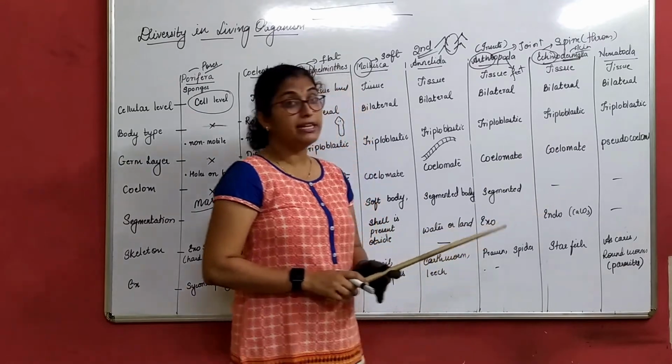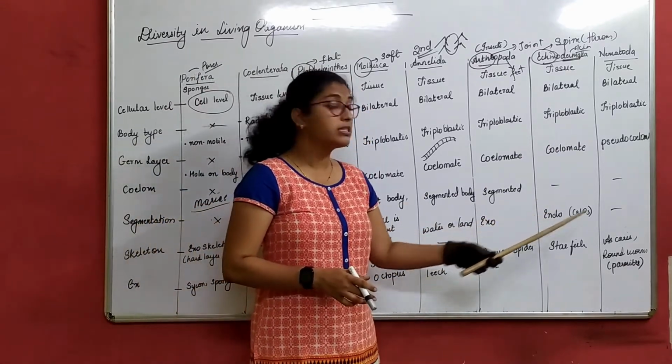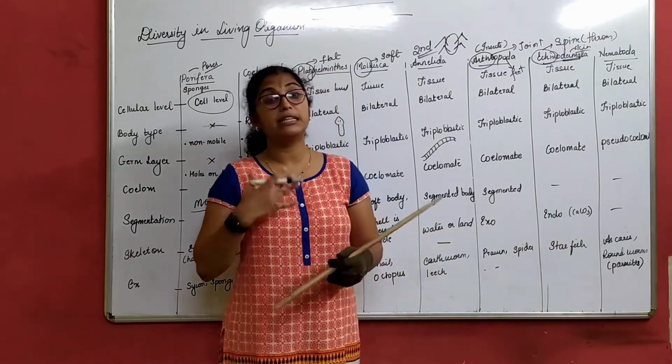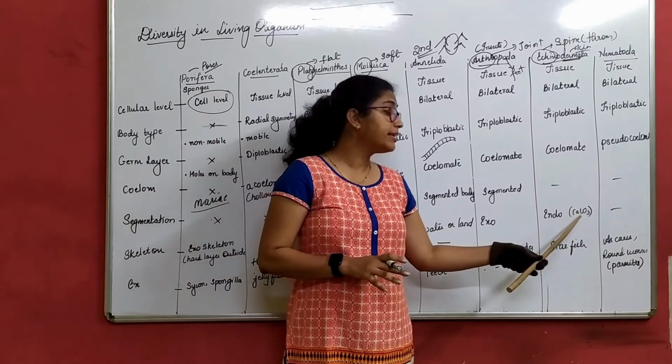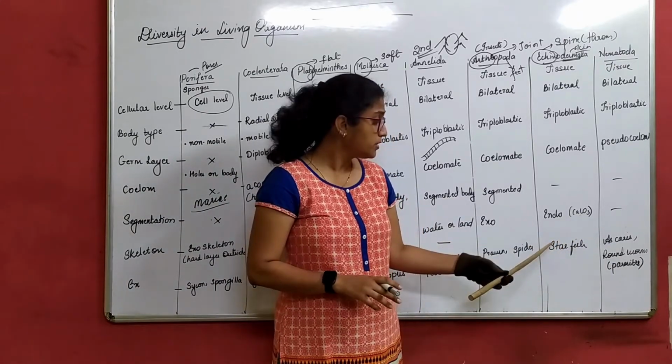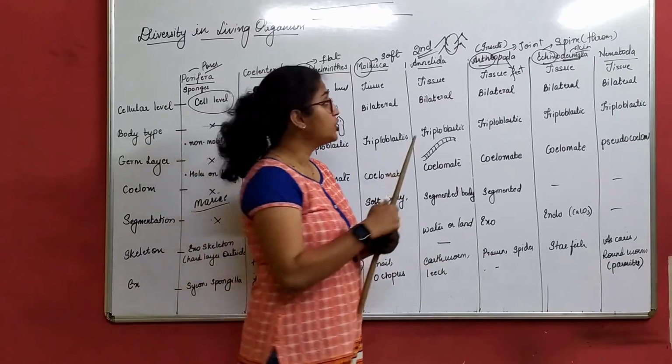There are no segments present in this, not exactly, they are segmented. They are endoskeleton. Endoskeleton means the skeleton is present inside the body, which is made up of calcium carbonate. Example, starfish. Yes, have you seen a starfish?